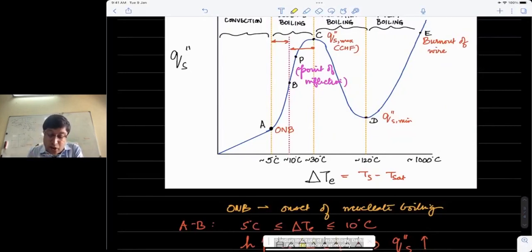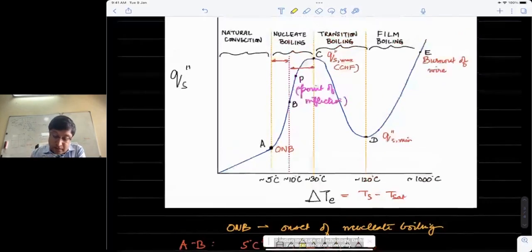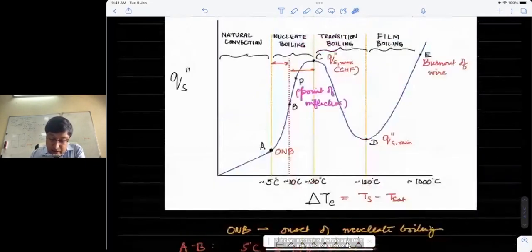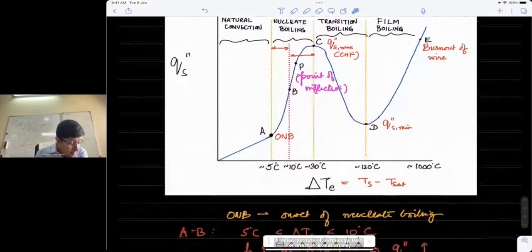But this process doesn't continue forever. We reach a point C, which is shown in this curve, at which the flux becomes a maximum and it can no longer rise. This point C marks the end of nucleate boiling and the beginning of transition boiling.